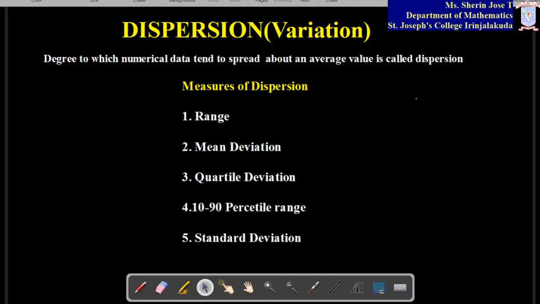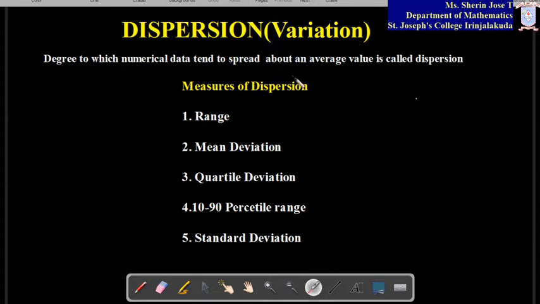Here we are going to discuss dispersion. The word dispersion, or we can tell it as variation, what is meant by dispersion? I have written here the meaning of it. That is, the degree to which numerical data tend to spread about an average value is called dispersion.